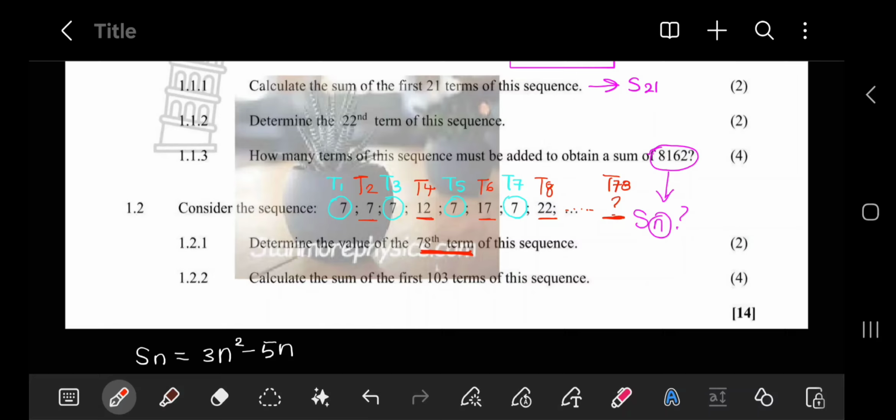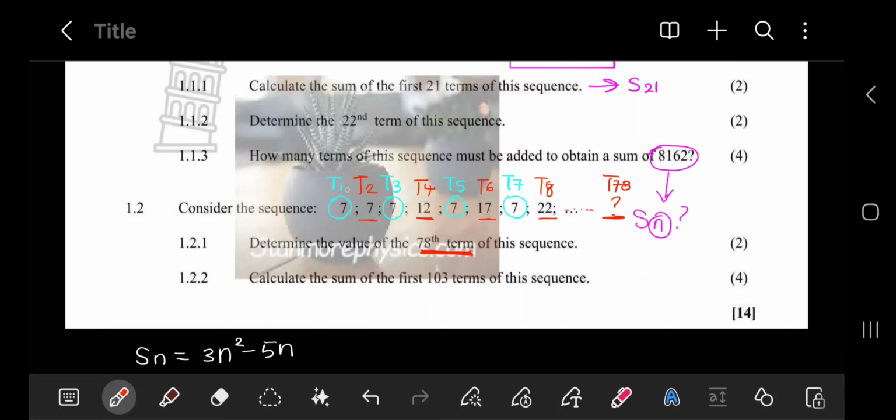Now, another thing I want you guys to take note of is that since half of this pattern is arithmetic, when we talk about term 78, we are going to isolate the arithmetic pattern itself and just look at those values, 7, 12, 17, 22.